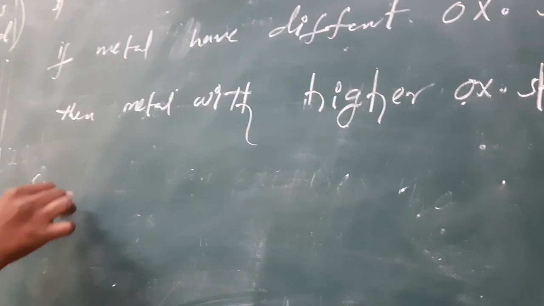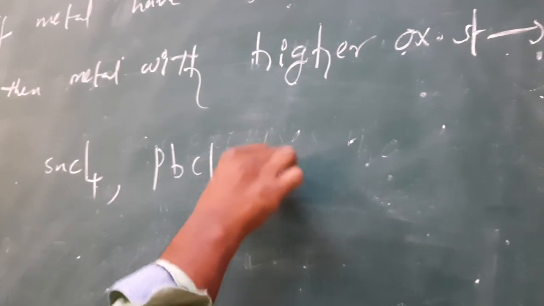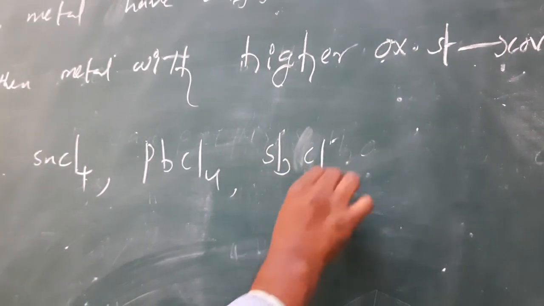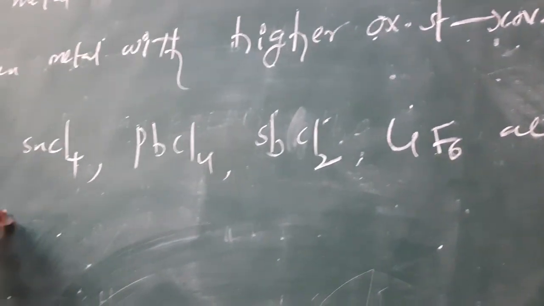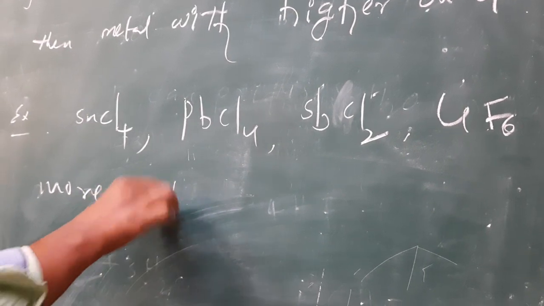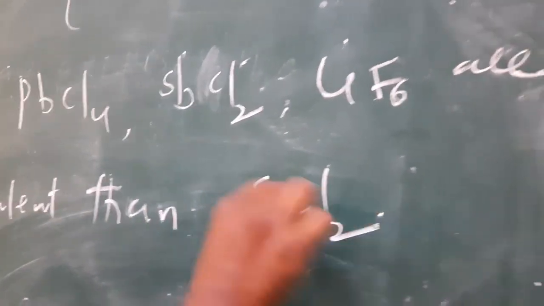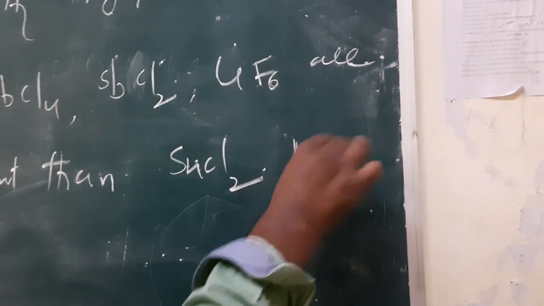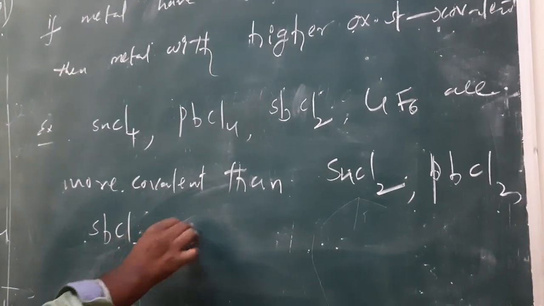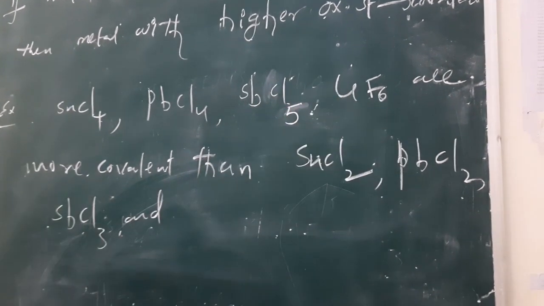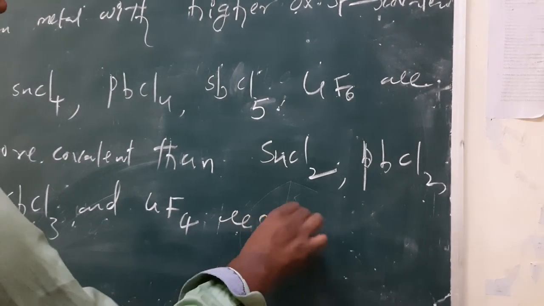Example: stannic tetrachloride, lead tetrachloride, antimony pentachloride, and uranium hexafluoride are more covalent than tin dichloride, lead dichloride, antimony trichloride, and uranium tetrafluoride respectively.